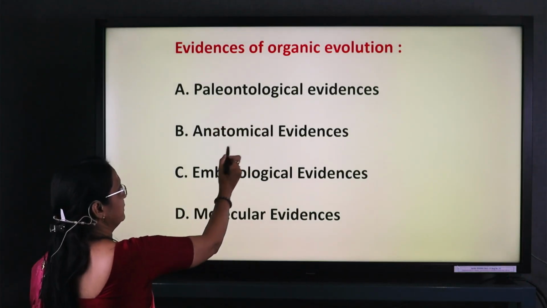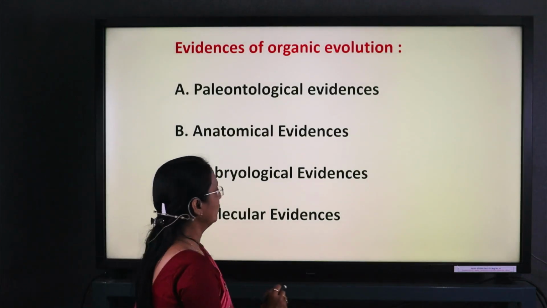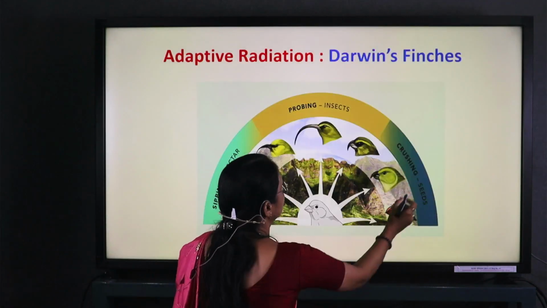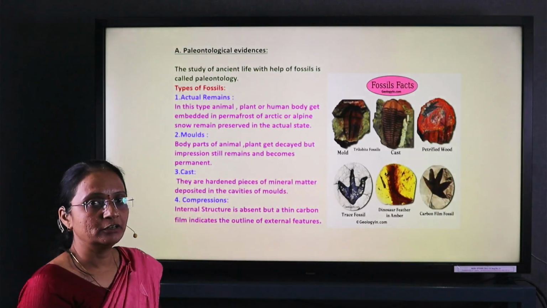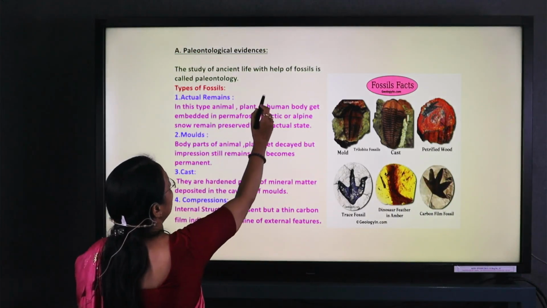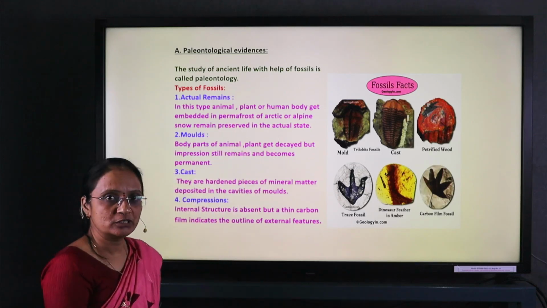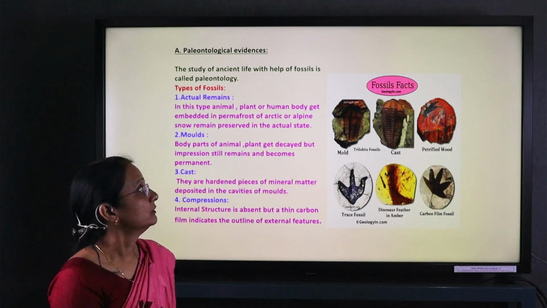First, paleontological evidence, second, anatomical evidence, third, embryological evidence, and fourth, molecular evidence. Here, the first is paleontological evidence. The study of ancient life with the help of fossils is called paleontology.